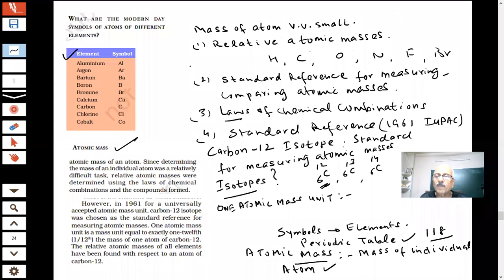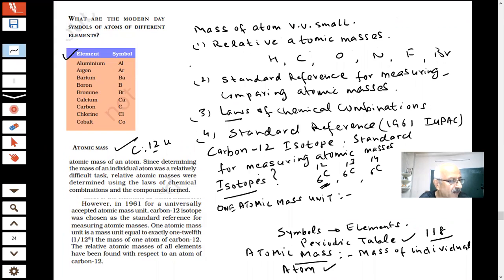If you see the tables, what is the mass of carbon there? 1 atom of carbon is 12 U. U means AMU, atomic mass unit. And what is then 1 unit? What is the meaning of 1 atomic mass unit?